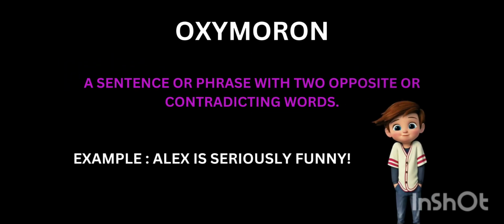Oxymoron. An oxymoron is a sentence or phrase with two opposite or contradicting words. Oxymorons are used to interest the readers and cause them to pay attention to their reading. It also adds some playfulness to a sentence. For example, Alex is seriously funny. Serious and funny are opposites. Another example is, the chair is pretty ugly. Pretty and ugly are opposites.